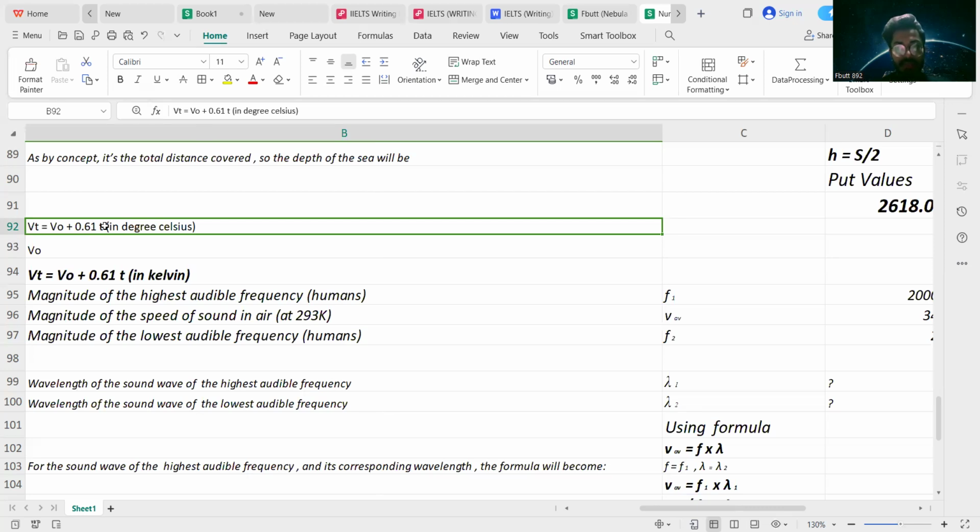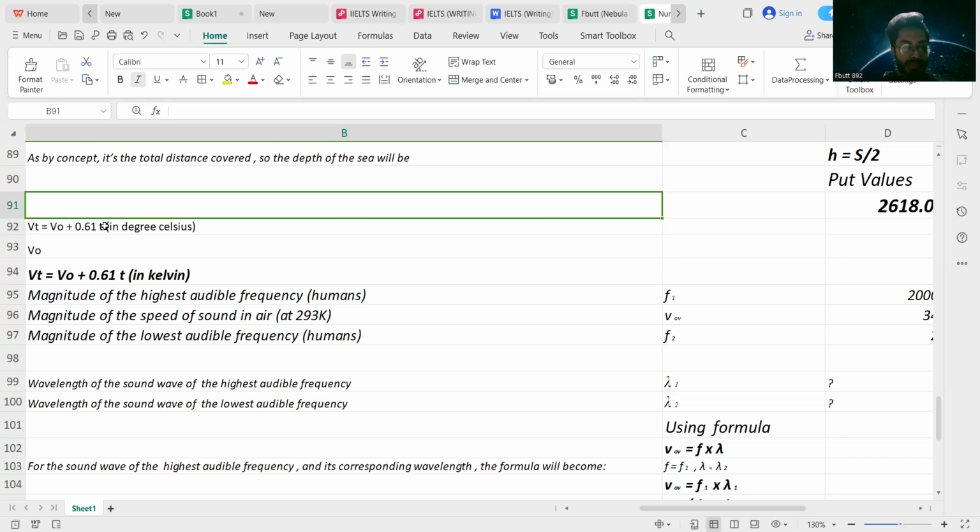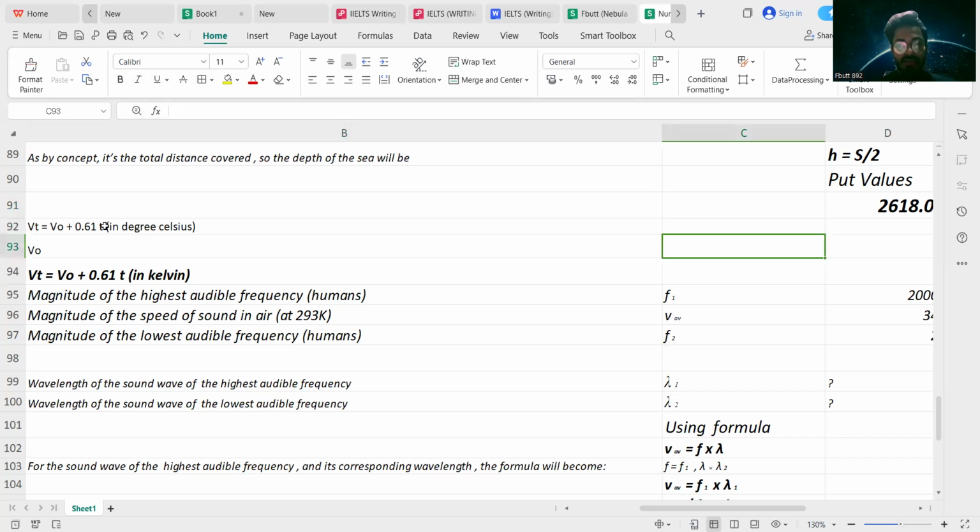When you add this factor of 0.61 times the temperature in Celsius to the speed of sound waves at 0 degrees Celsius, you will get the speed of sound in air at temperature T degrees Celsius. So for example, you know that the speed of sound in air at 0 degrees Celsius is approximately 331 meters per second. When we put the respective values in the equation, we get the answer.